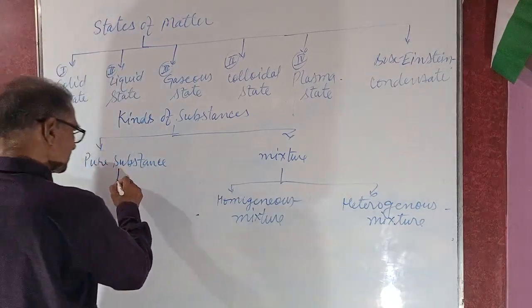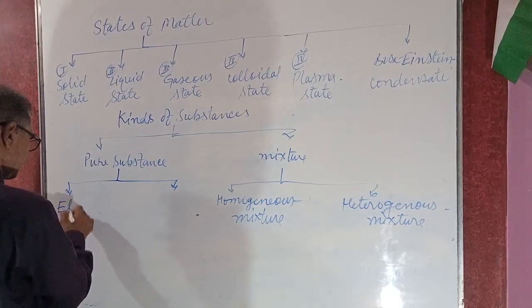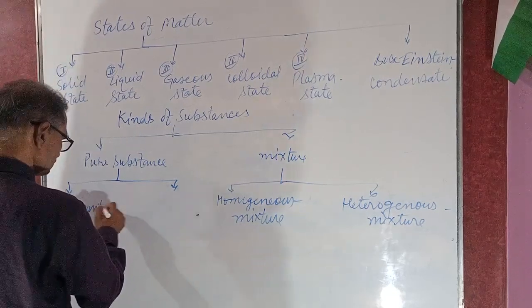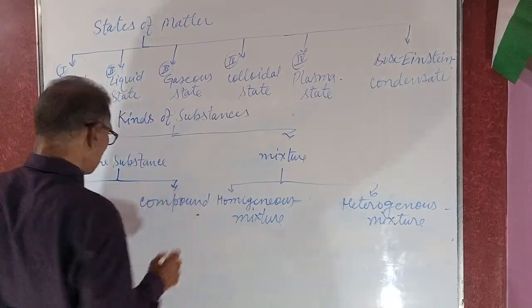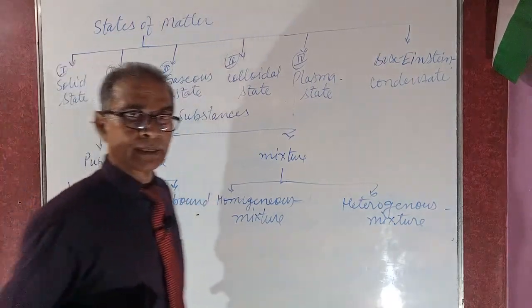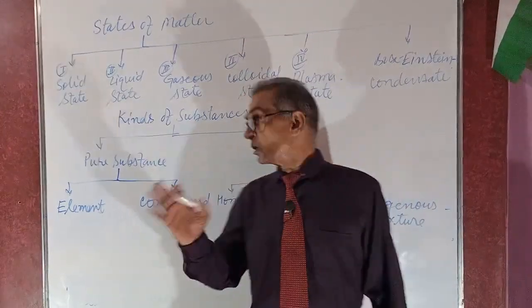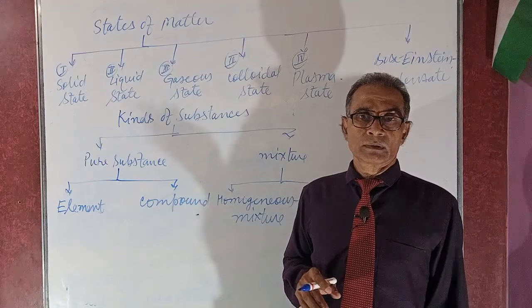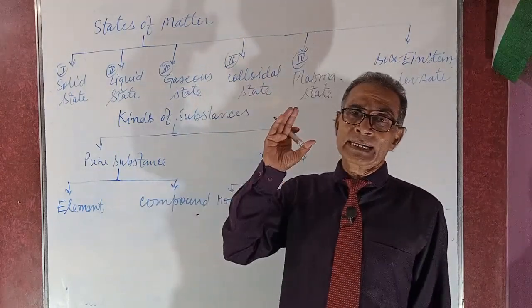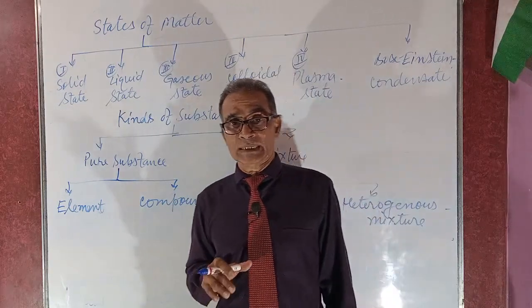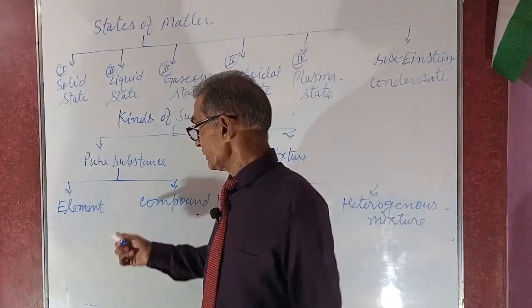Next, pure substances are divided into two parts: element and compound. What is the definition of an element? Elements are those which are composed of the same type of atoms. Iron, nickel, cobalt, aluminum, gold, copper, etc. There are 118 elements printed in the modern periodic table at present.